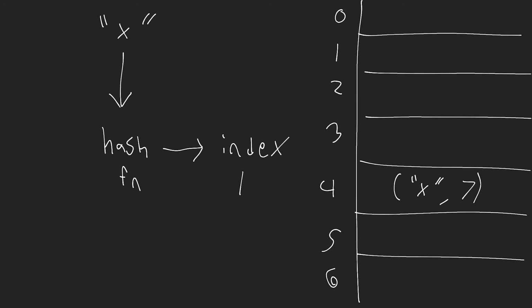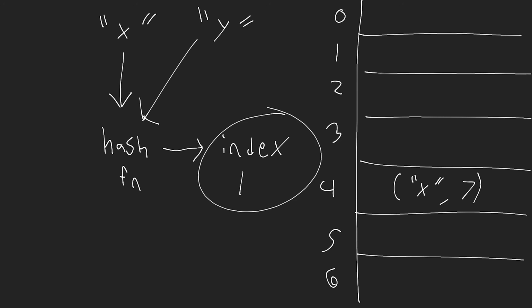Okay. Now, the issue though is that we don't always have a perfect hash function. In fact, it's very likely that depending on the number of keys that we're using, two keys end up mapping to the same index. So in the situation in which, say, maybe both X and Y map to the index 4, now we have a bit of a problem, right? Or if they map to, let's do the index 3, okay?